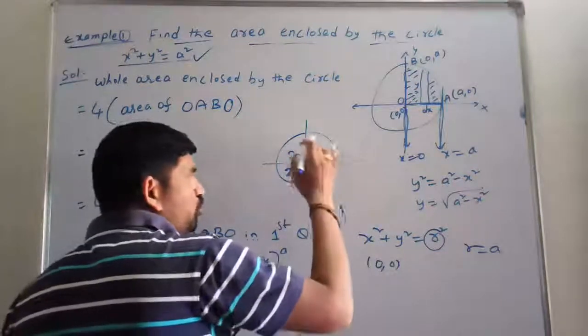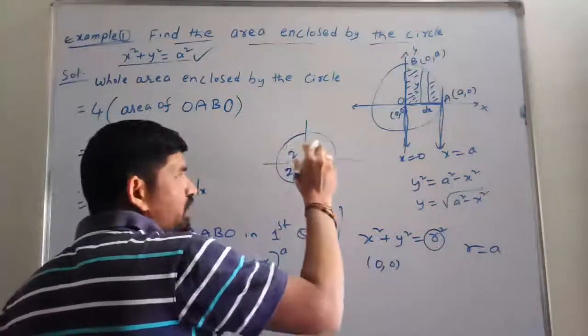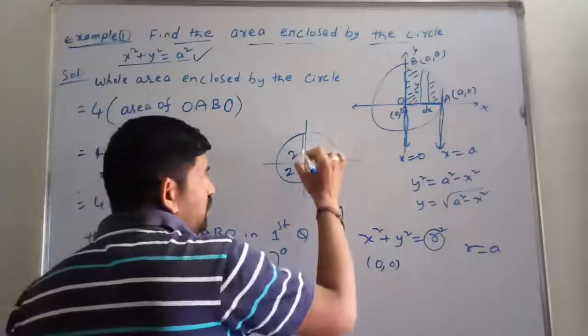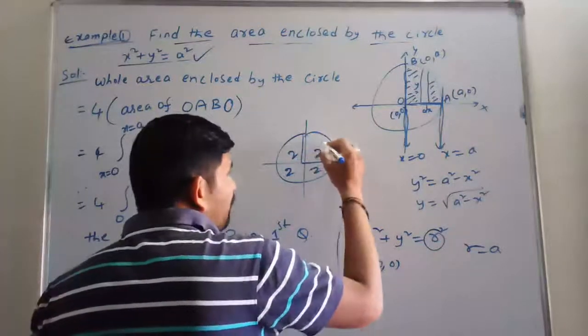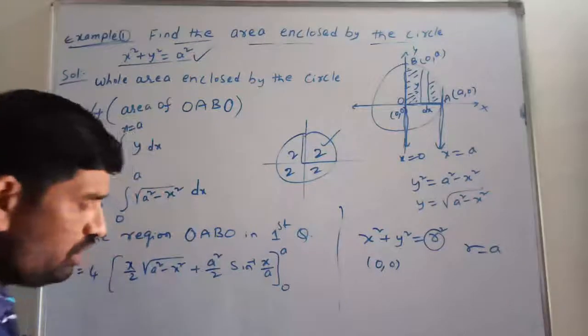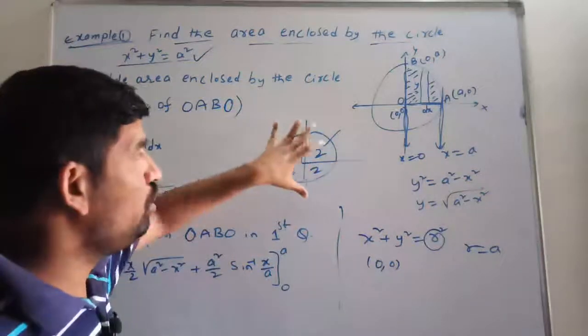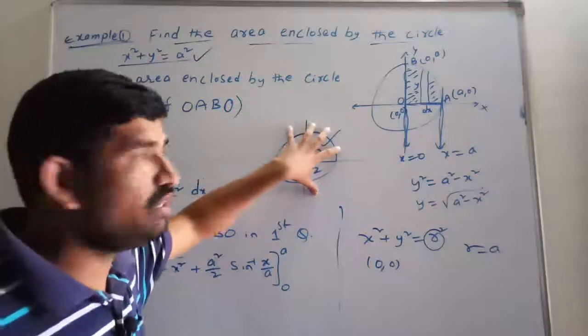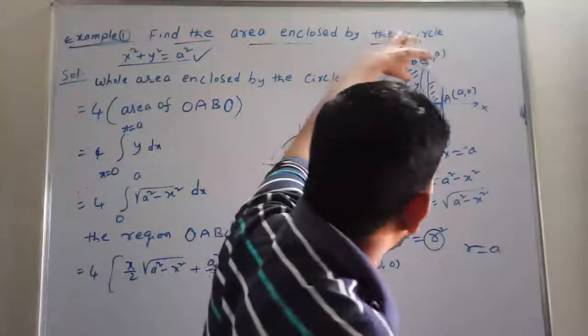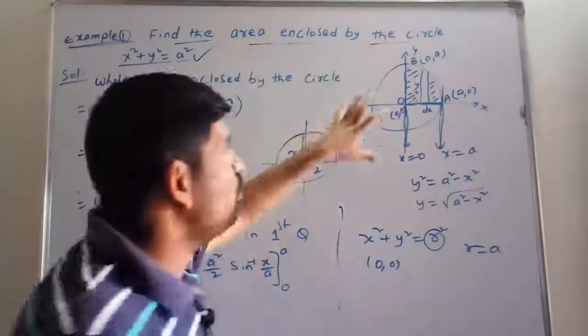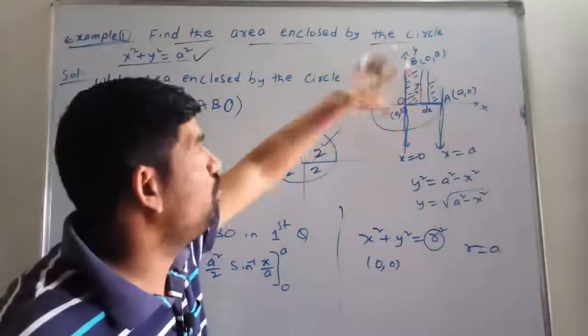That's why there is no need to find the total area at once. Just find the area of the circle in only one quadrant, and multiply by 4 to get the total area of the circle. That's why we are finding the area in the first quadrant and multiplying by 4, and we will get the total bounded region of the circle.